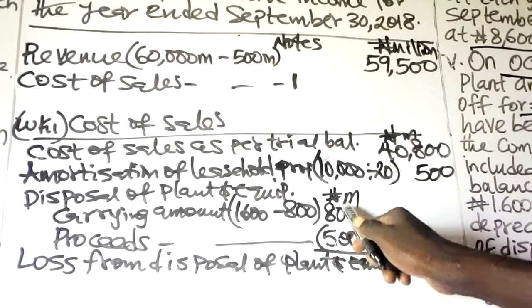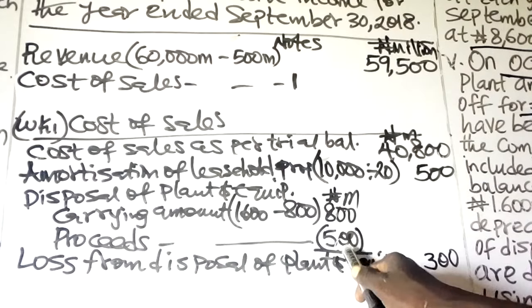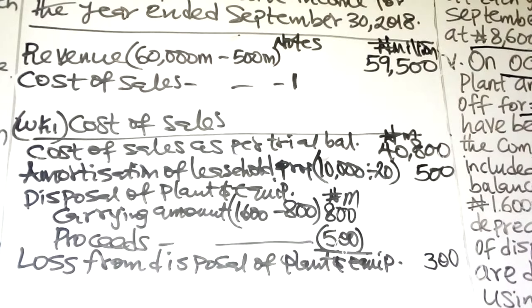But since the carrying amount exceeds the proceed, it was disposed at a loss, so you are going to add the loss to cost of sales. If it is profit, you subtract the profit from cost of sales. We are charging it to cost of sales because the depreciation policy is on cost of sales.